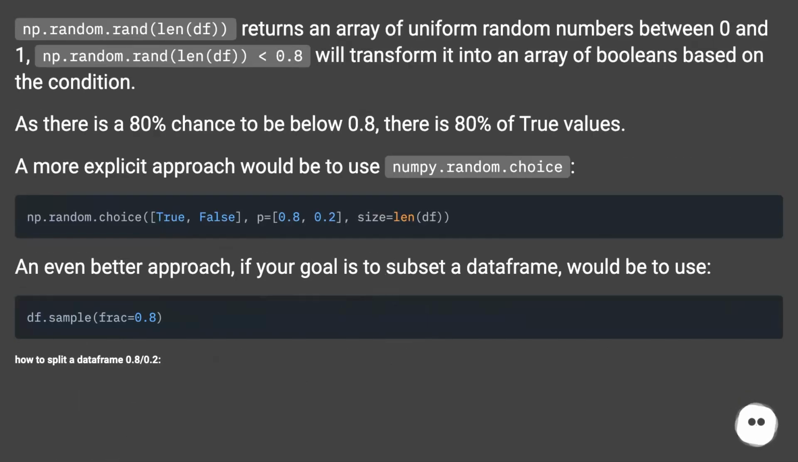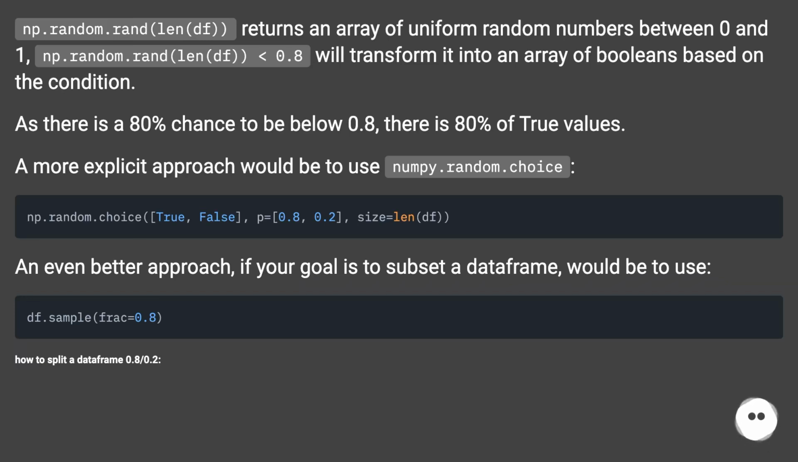np.random.rand(len(df)) returns an array of uniform random numbers between 0 and 1. np.random.rand(len(df)) < 0.8 will transform it into an array of booleans based on the condition. As there is an 80% chance to be below 0.8, there is 80% of True values. A more explicit approach would be to use numpy.random.choice.